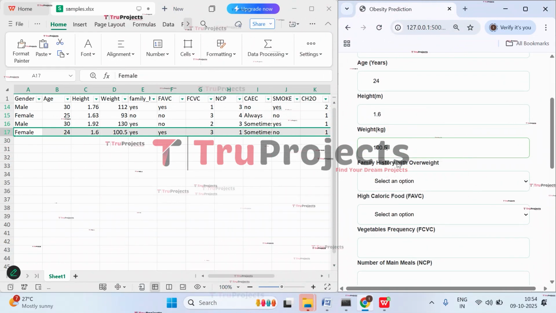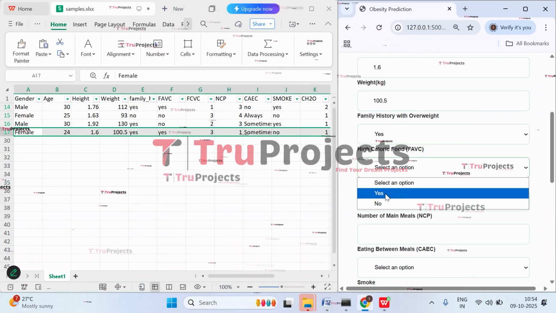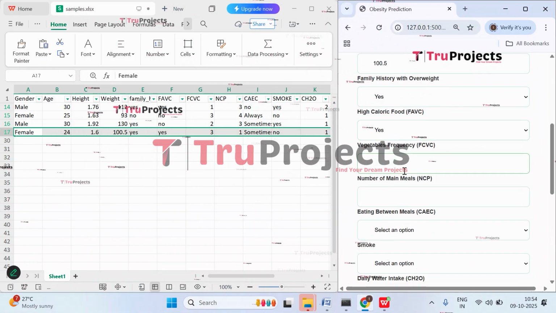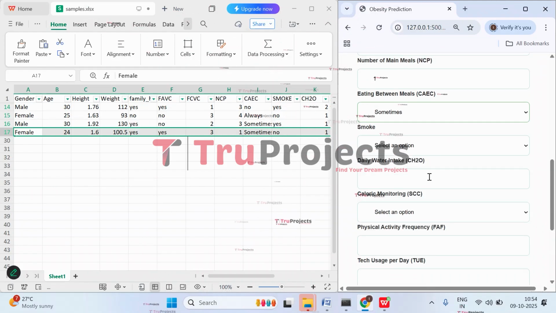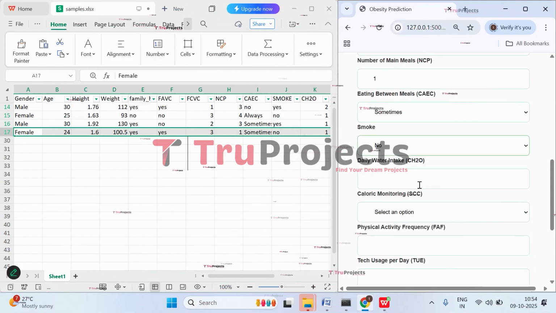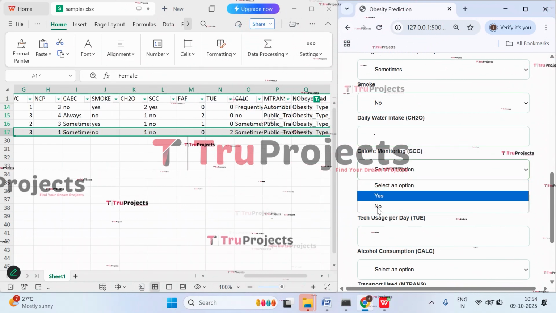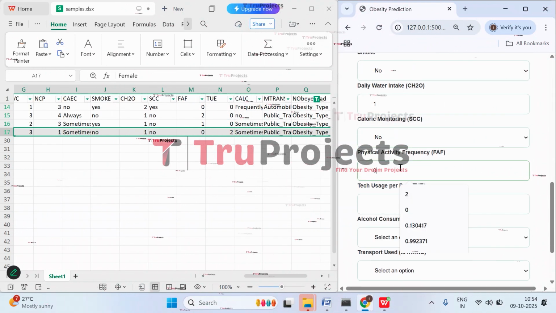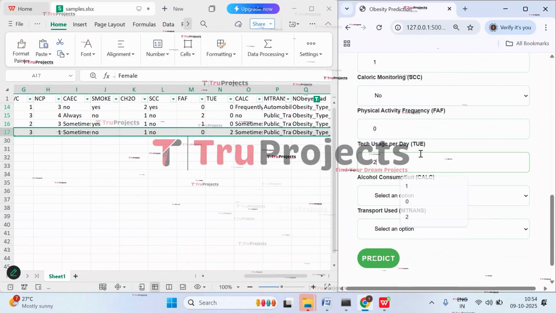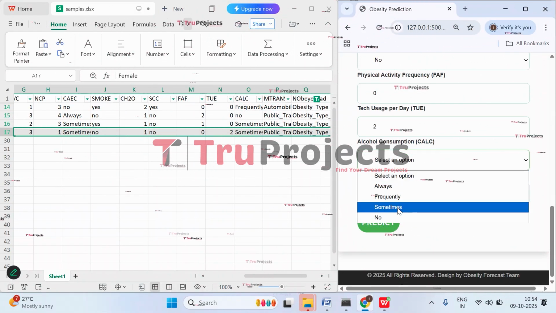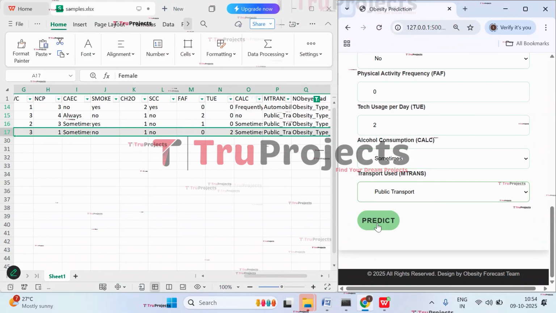And let's check this case where gender is female, age is 24, height is 1.6, weight is 100.5, family history of overweight is yes, high calorie food intake is yes, 3, 1, and sometimes, no. Smoking habit is no smoking. Daily water intake is 1 liter and SCC is no. 0, FAF is 0. Tech use per day is 2 and alcohol consumption is sometimes. Transportation is public transport. Click on predict.